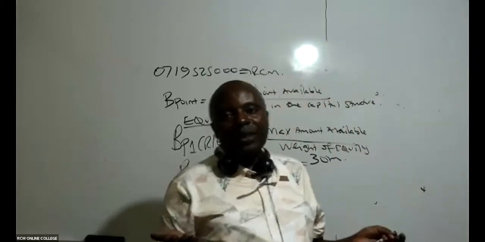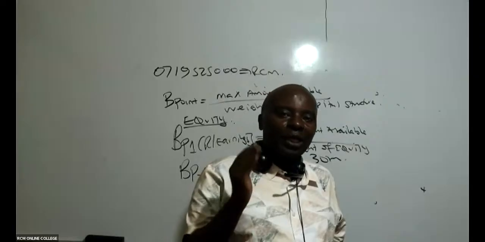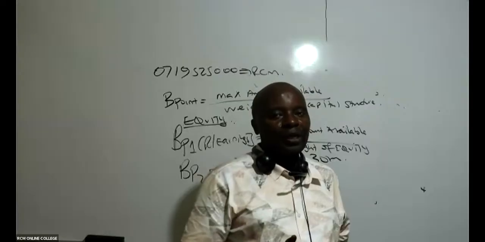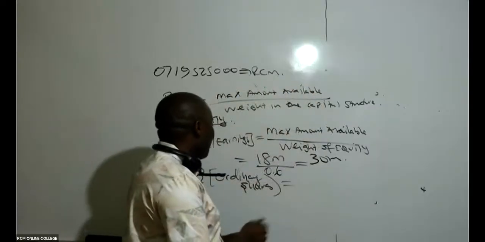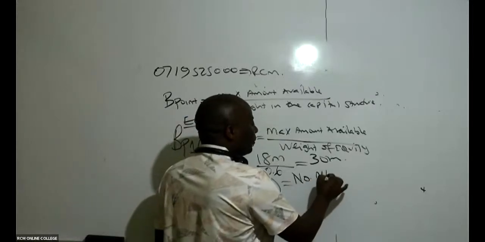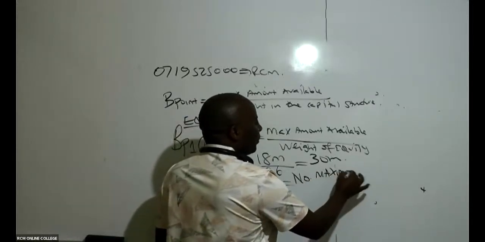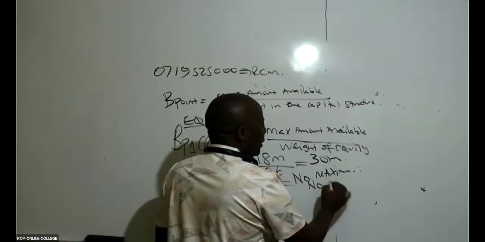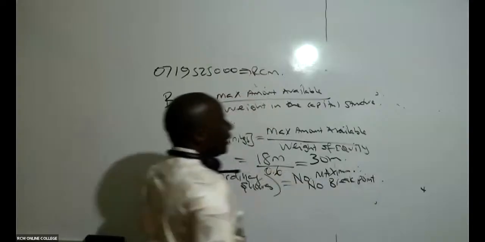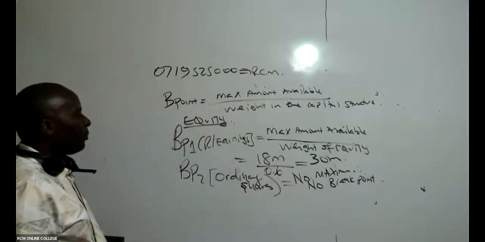Like some video I watched some time back, they used to tell us no retreat, no surrender. The same case here. Because you don't have a maximum, you will simply say no maximum, and therefore no breakpoint. No maximum, and therefore no breakpoint. Please write up to here.